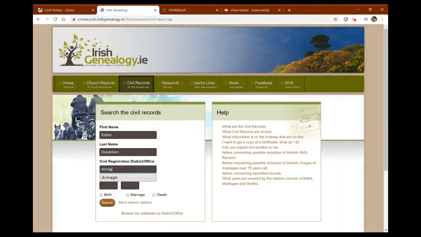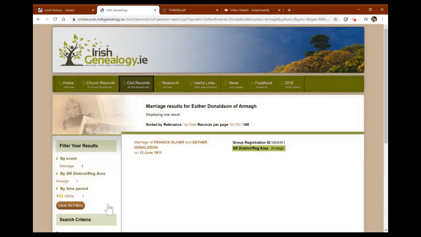And so now I'm looking for their wedding certificate. Now I'm very lucky here, it comes up straight away, but you can see there, so I have the marriage of Francis Oliver and Esther Donaldson, and that took place on the 13th of June 1911.